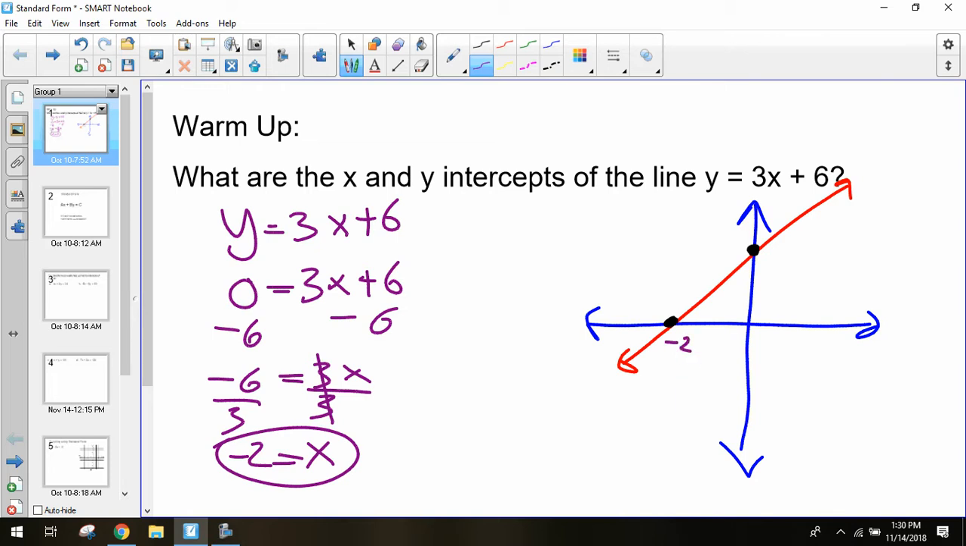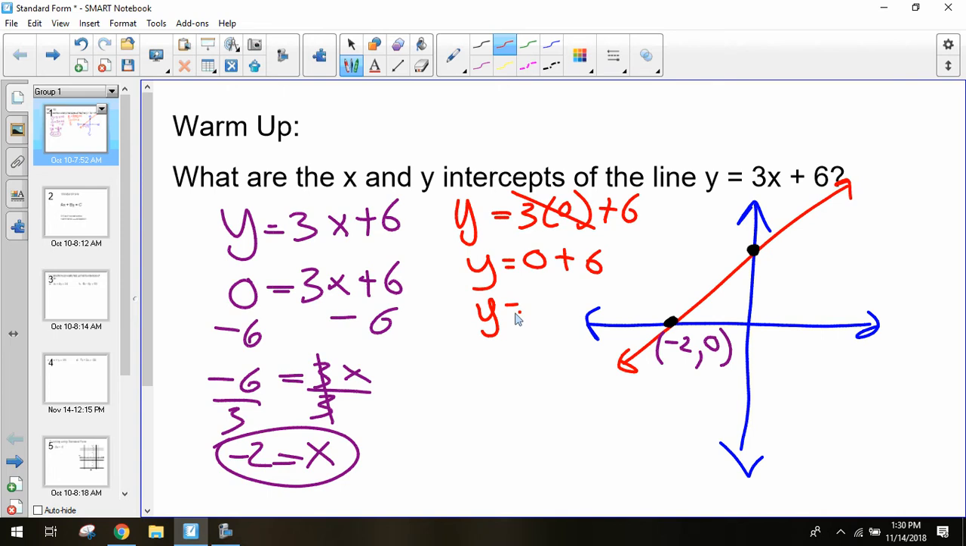But I need to think that it's a point, it's a coordinate point. So the actual coordinate would be x equaling negative 2 and y being 0. When you solve for one, your other value is going to be 0. So we can do this exact same thing to solve for my y-intercept. My y-intercept occurs when my x value is 0. So I'm going to plug 0 in for my x to solve this. So 3 times 0, that's going to be 0 plus 6. So y equals 6. So my y-intercept is occurring when y equals 6 and when x equals 0.